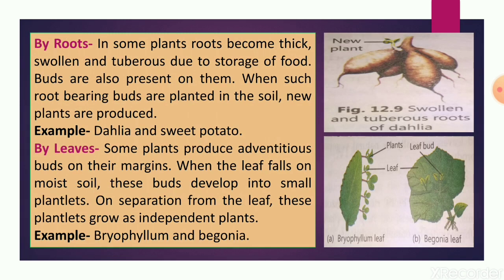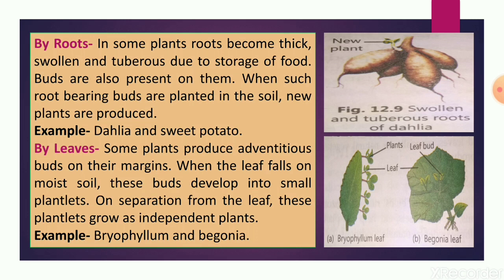Now we will see vegetative propagation by roots. In some plants like dahlia and sweet potato, roots become thick, swollen, and tuberous due to storage of food, and buds are also present on them. When such roots bearing buds are planted in the soil, they produce new plants.